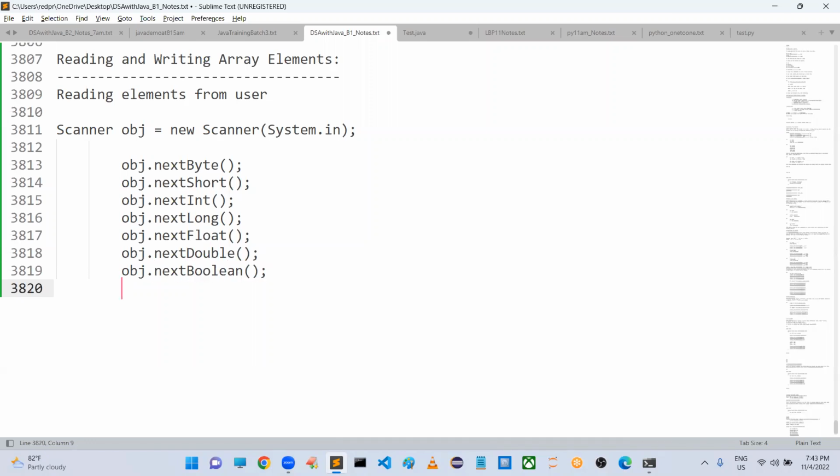If the array type is String, you can use either next or nextLine, anything.